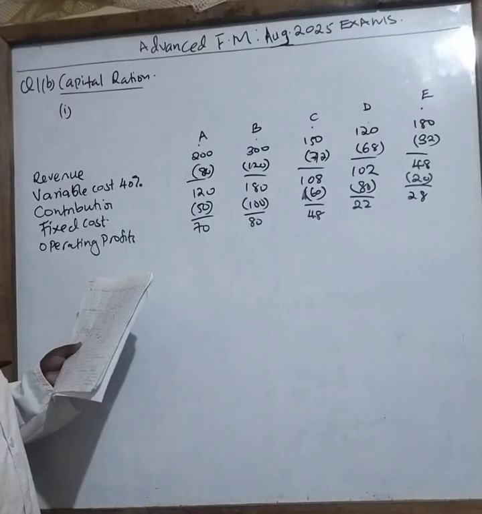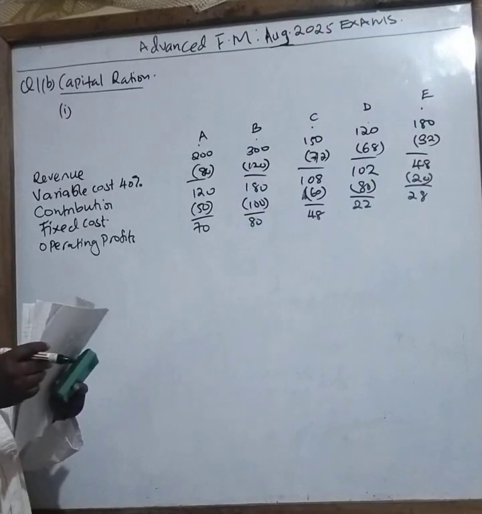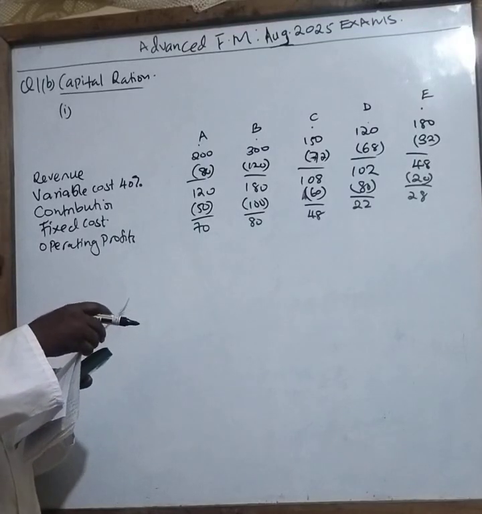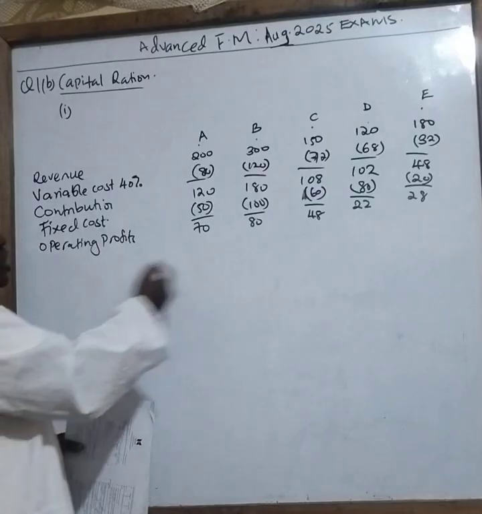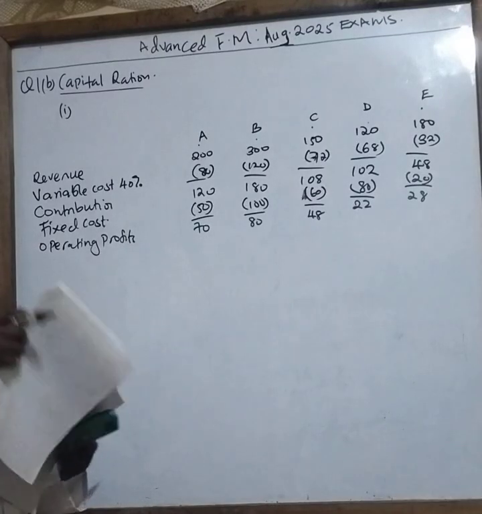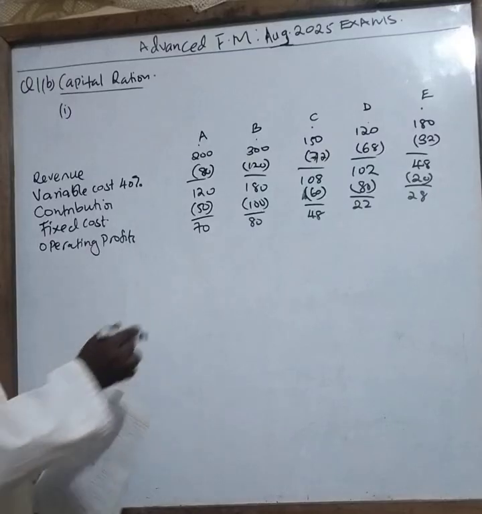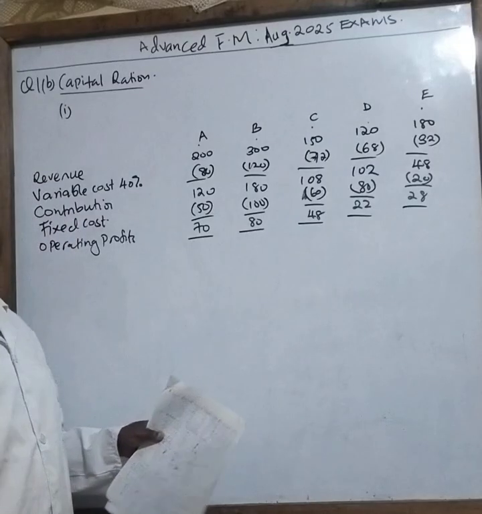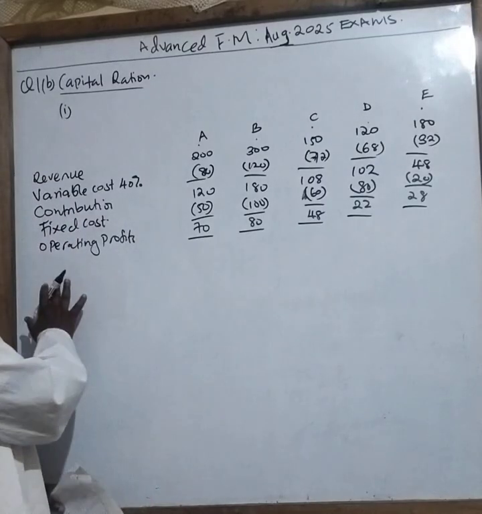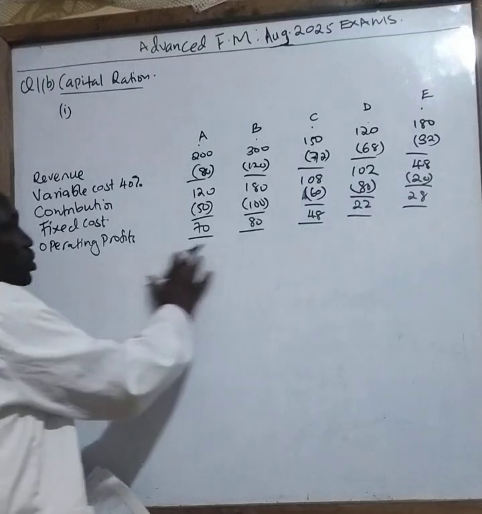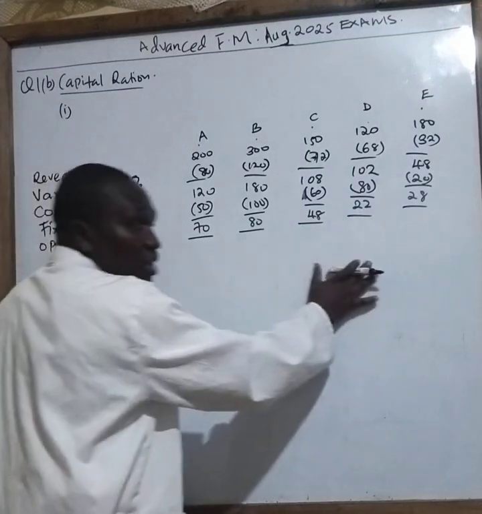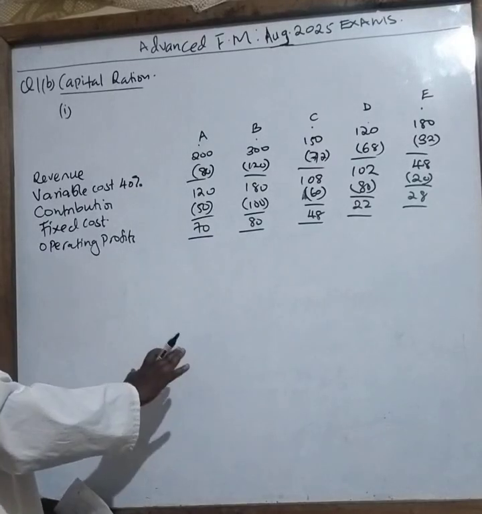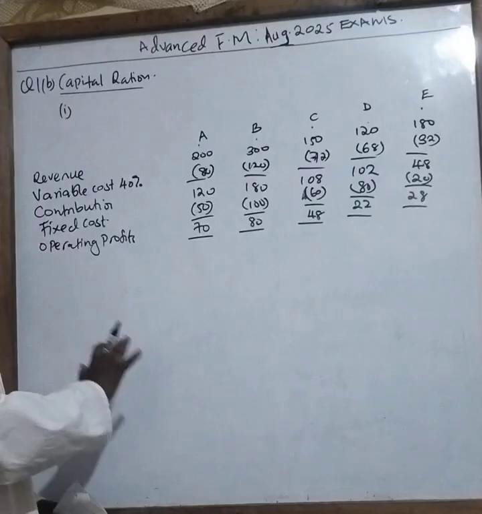Now in this question we don't have any interest, but we have also been told in the question that we need to ignore taxation and depreciation. So this one marks the end of that particular question. We don't have any other thing to be done, because you have been told to ignore the rest. If we had interest, we could have put it here. Then depreciation we subtract also. Once we have done the subtraction, we now calculate our tax. Once you are through with the tax, we get net profit after tax.